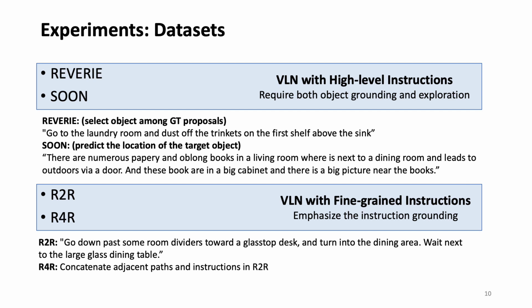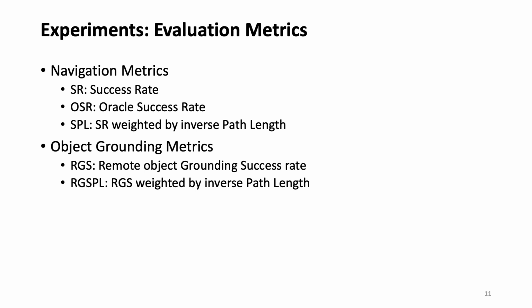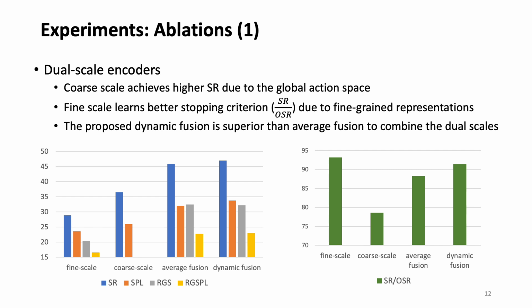We evaluate DUET on both VLN with high-level instructions and fine-grained instructions, including REVERIE, SOON, Room-to-Room, and Room-for-Room datasets. We use both navigation and object grounding metrics in evaluation. We carry out ablations on the REVERIE dataset.